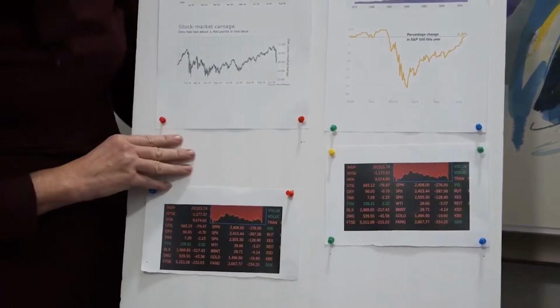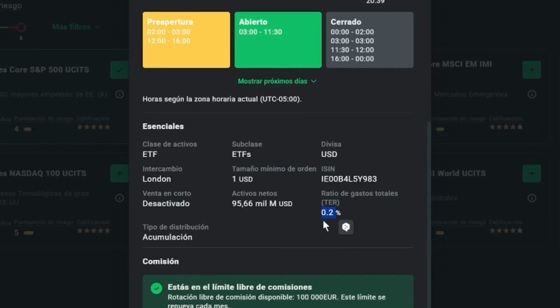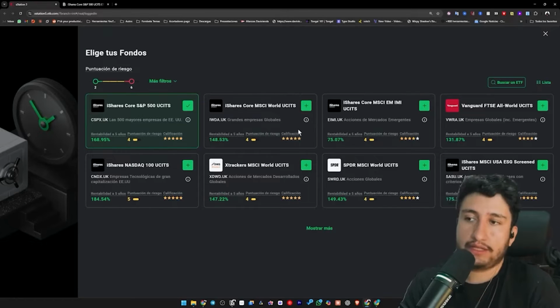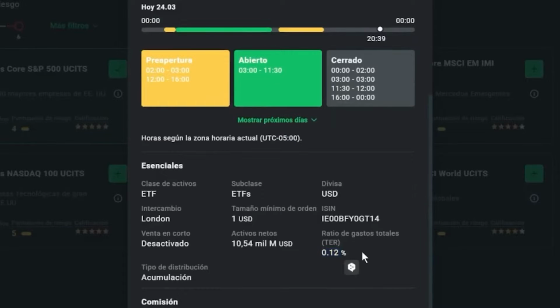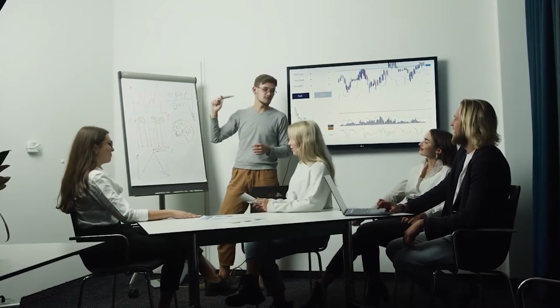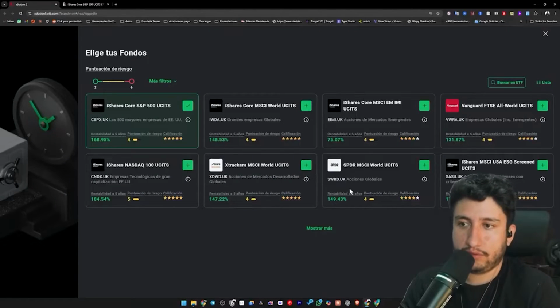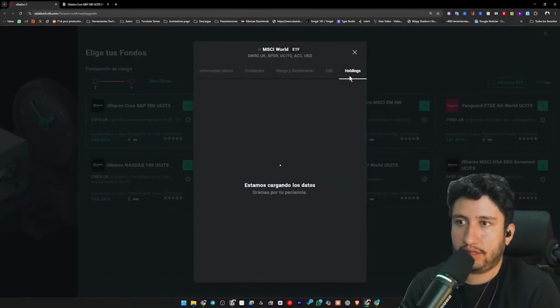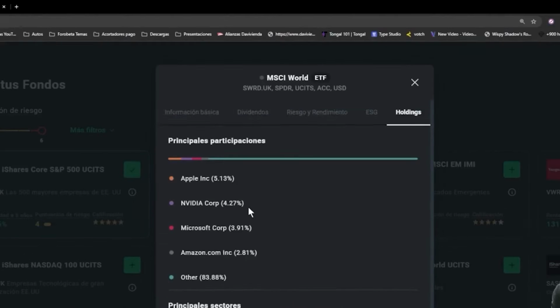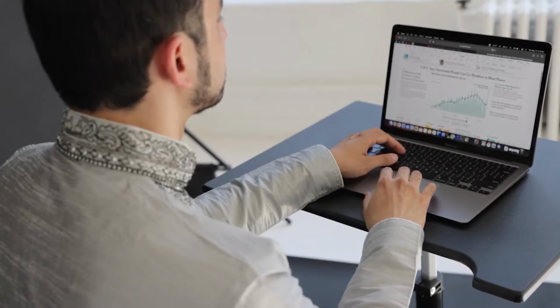Now, what we should examine in the subsequent position is also the expense, which in this instance is 0.2%. Keep in mind that for it to be 0.2, it would indeed be 0.2. Then we transition over here to the one on the right and observe that this one is 0.22, indicating it is 0.02 more costly than this one. And then this one over here has a cost of 0.12, signifying it is less expensive than these two here. The profitability aspect is also present, with this one having a return of 149.45. If I want to explore further, as mentioned before, we look in the holdings section and see Apple, Nvidia, Microsoft, Amazon, and others. I'm especially curious about the others category to see what percentage is allocated there.